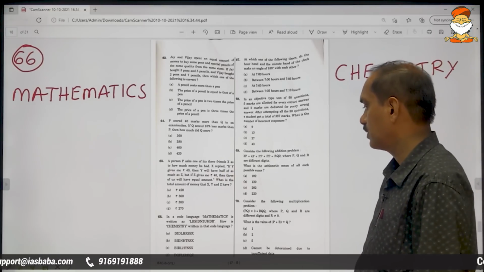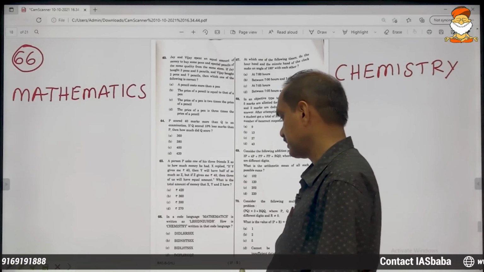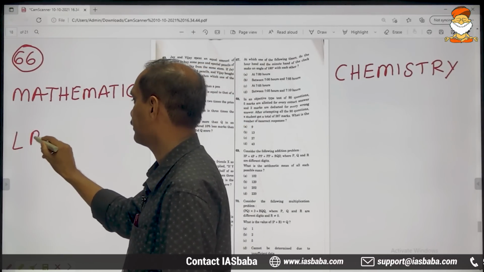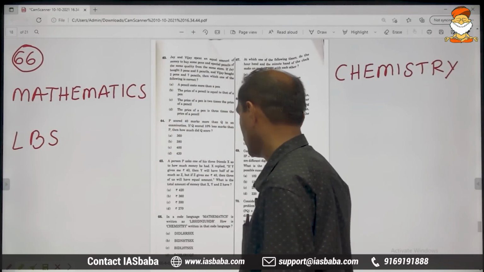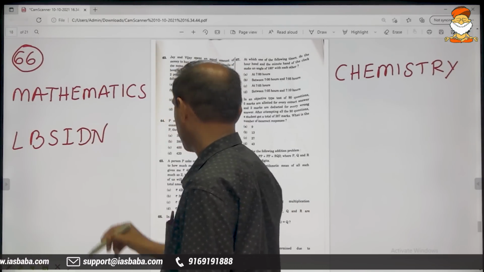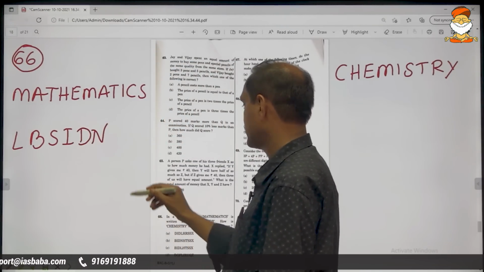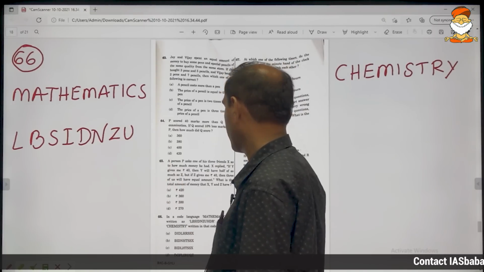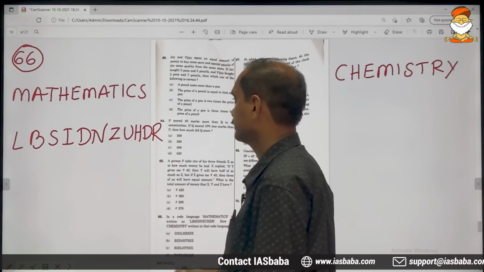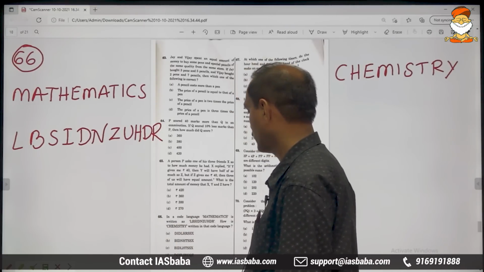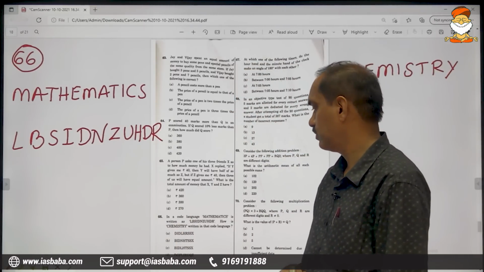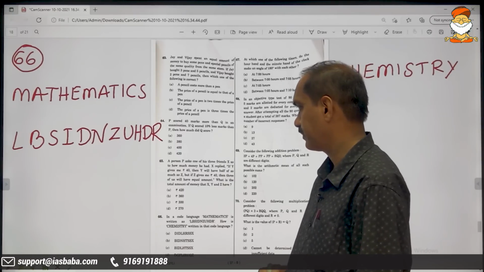Mathematics is written as LBS, IDN, ZU, HDR. Now the question mark is on chemistry in the same language. How will you write chemistry?